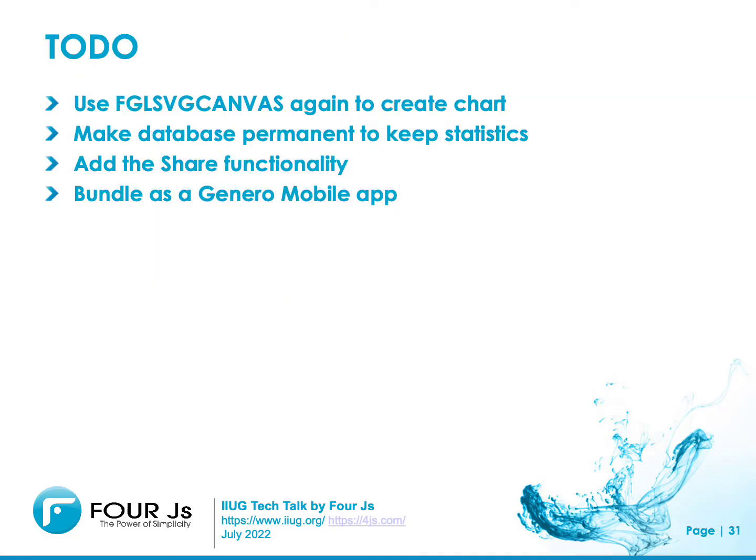Running in Genero. There is more work for me to do on this app. I can use FGL SVG Canvas again to create a chart. So when you finish your Wordle, you get that nice chart showing how often you've got it in 1, 2, 3, 4, 5, or 6 guesses. I should make the database permanent so that I keep statistics, and that'll go into the input for that chart. And then I should add, or investigate how to add, the share functionality, because that's what makes Wordle popular, the ability for people to share their results.